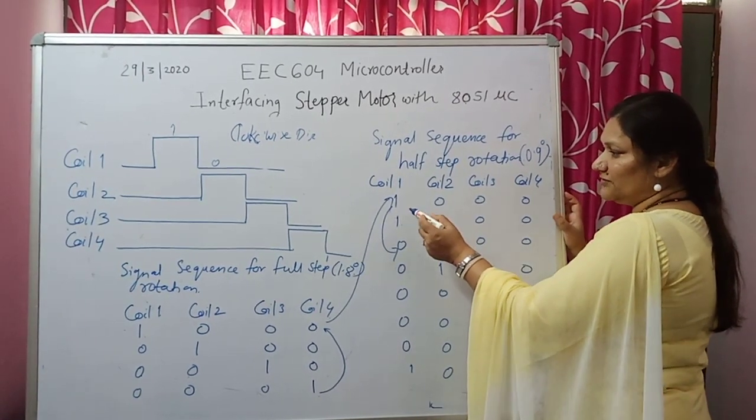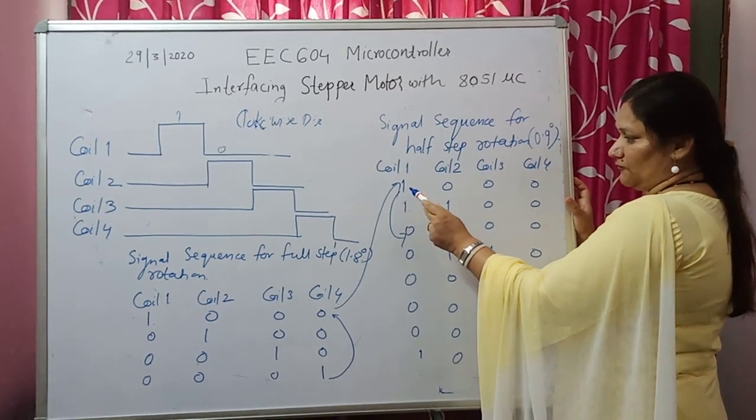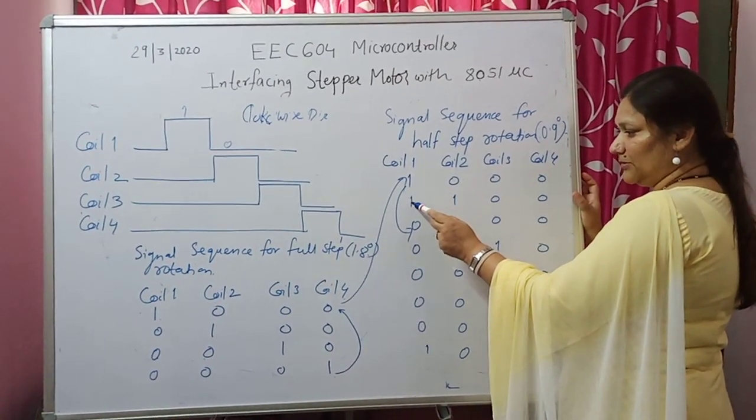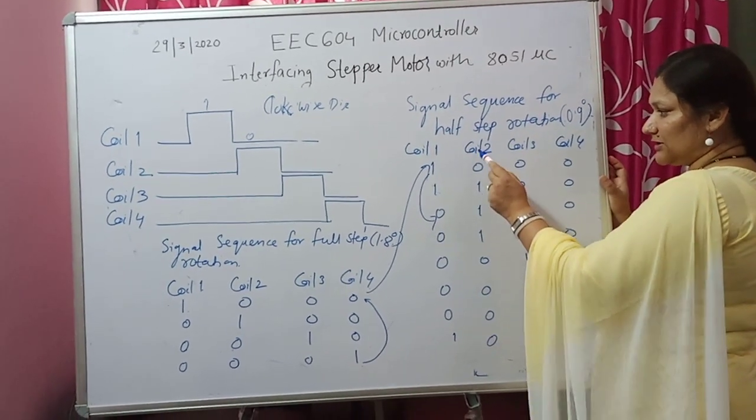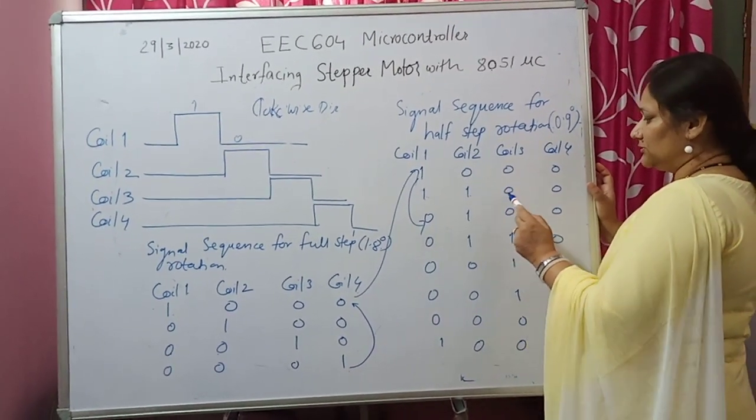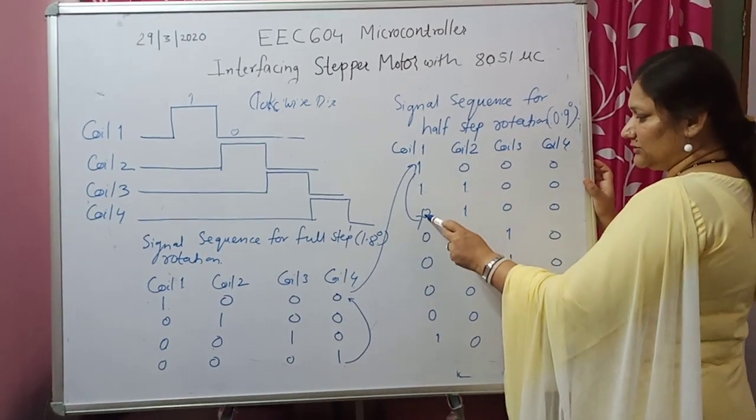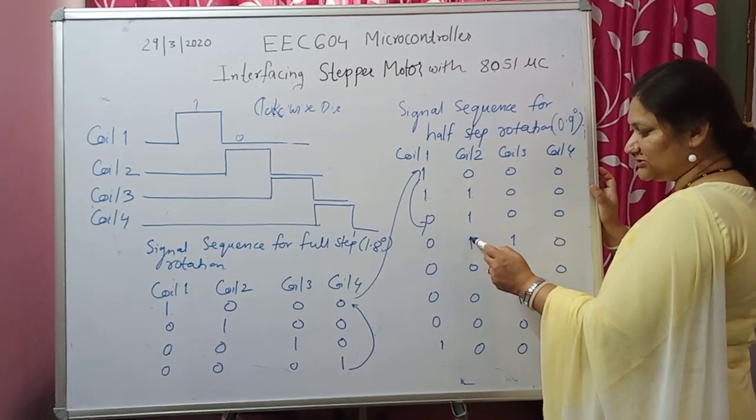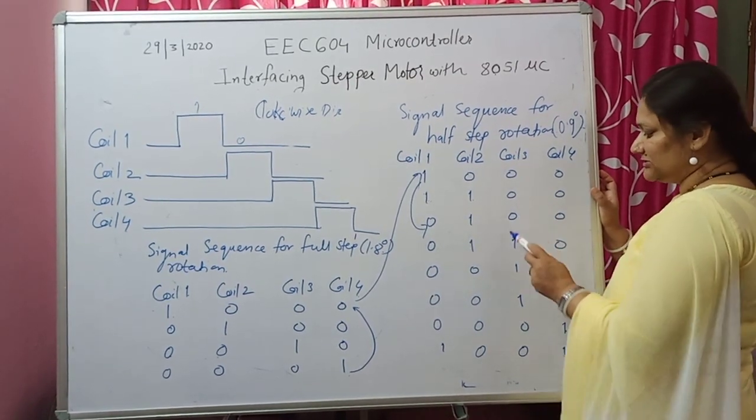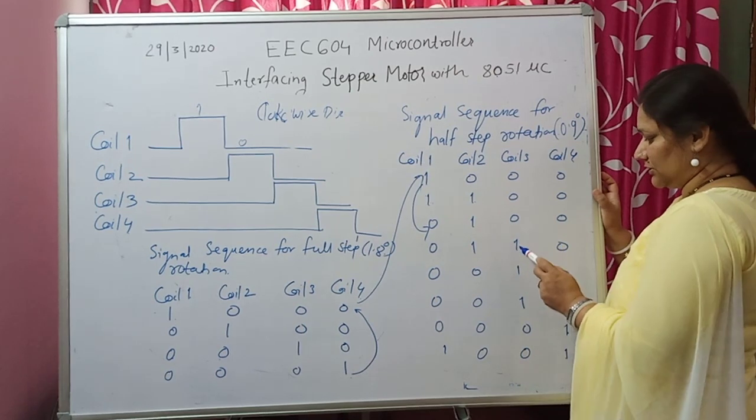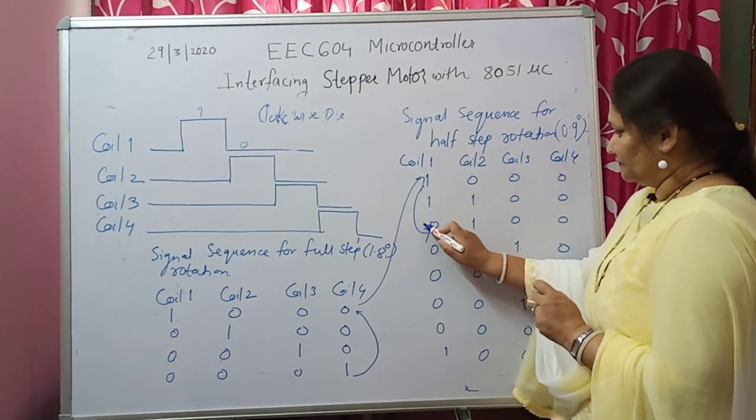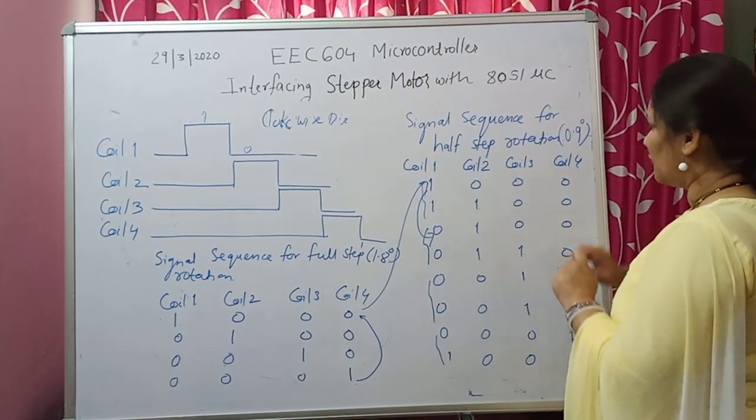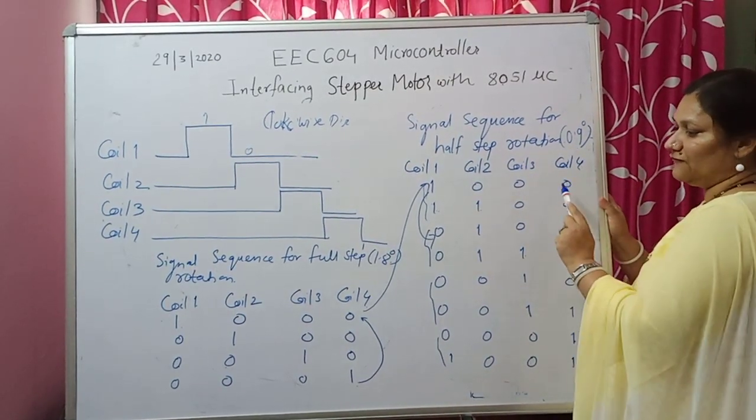So how should the sequencing of energizing the pulses be? 1 0 0 0. You will not disconnect coil 1. Coil 1 will be getting 1, and simultaneously coil 2 will also get 1, then 0 0. Now next is 0 1 0 0. Then after that coil 2 will not get disconnected, but simultaneously coil 3 will get the energization. So this is 1, this is 1. Now here you are obtaining what we have done previously.